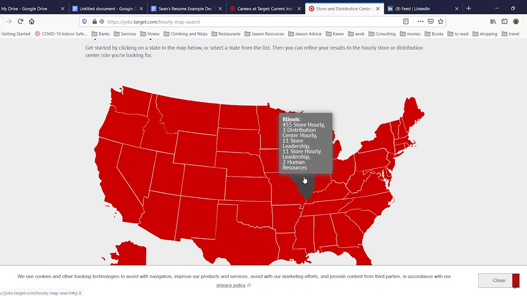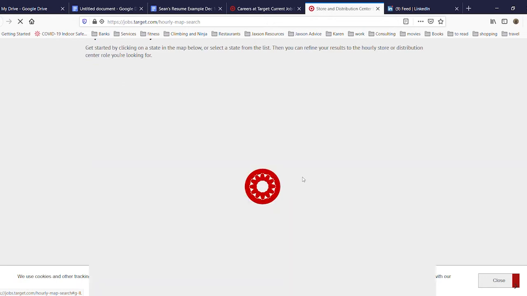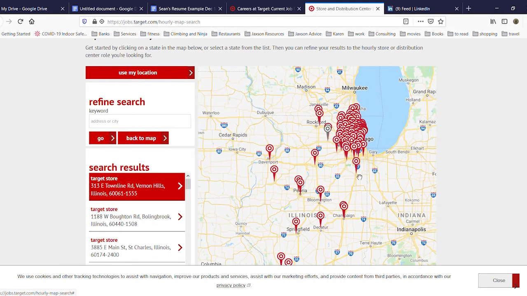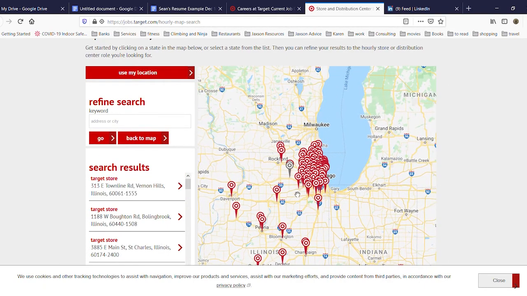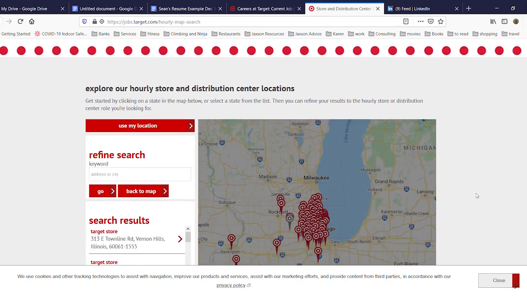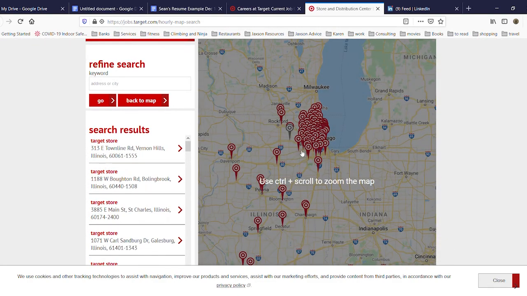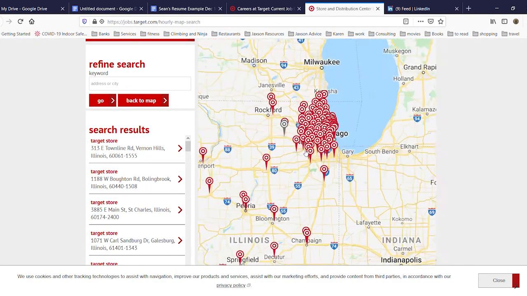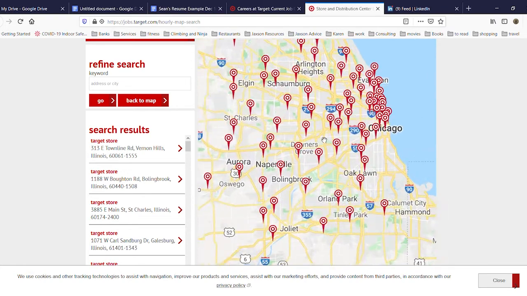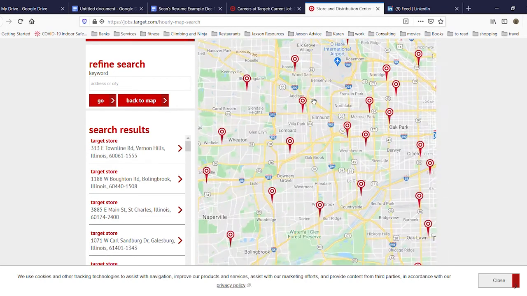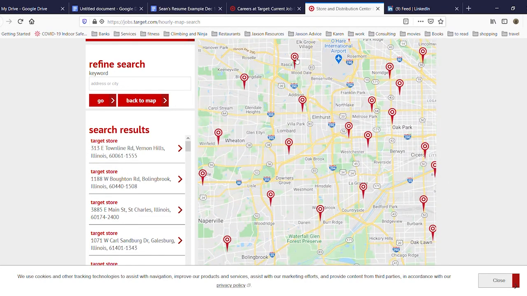I'll select Illinois, and you see it has 455 store hourly, 3 distribution center hourly, 11 store leadership, 11 store hourly leadership, and 2 human resources. So I'll click on Illinois, and now we're getting a little bit closer. You see there are lots of Targets in the area, and so I can see a lot of choices there. And it says Control+ to zoom in. So I'm zooming in. And say I wanted to work at the Target in Itasca.